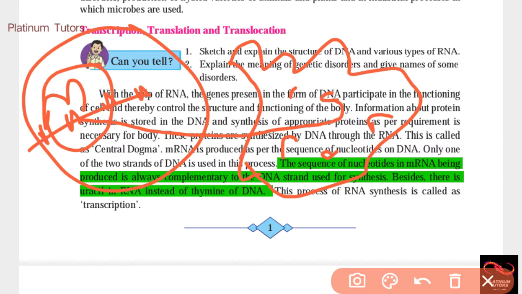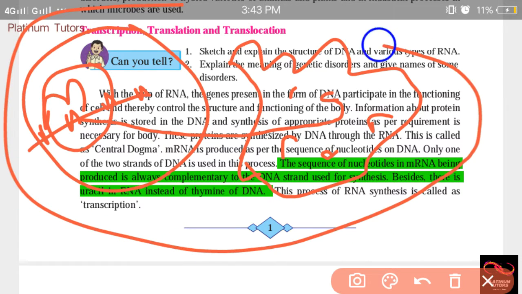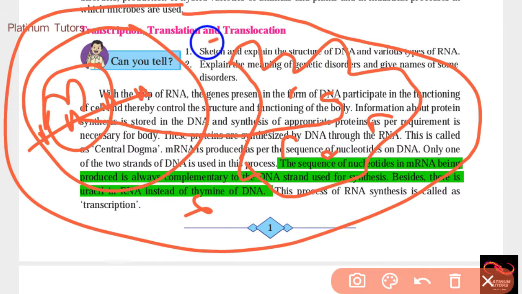Then tRNA comes, the codes deflate and anticode, and the tRNA searches for amino acids which are spread all over the cytoplasm of the cell. There are many amino acids around the cell. So the tRNA, according to the code, will take the amino acids and attach them to the ribosome.